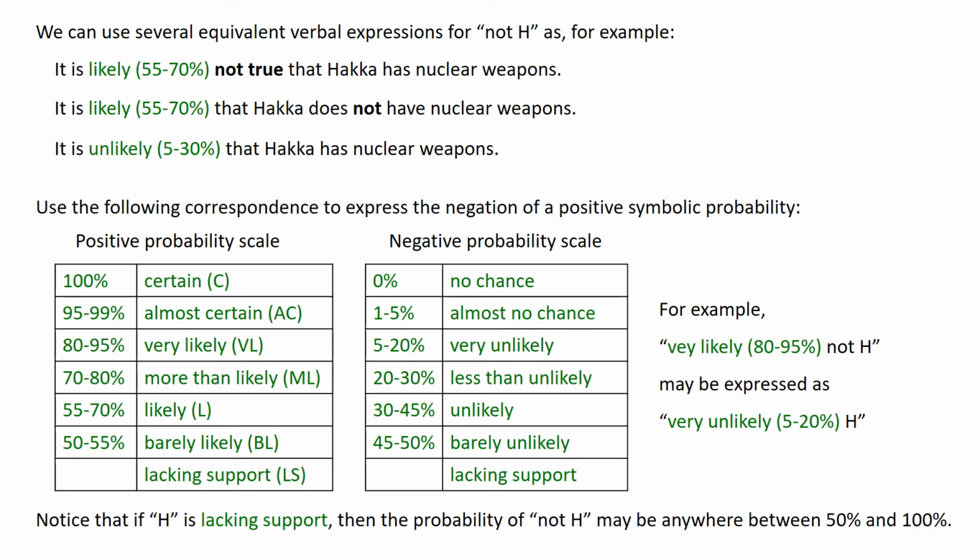In other words, the fact that H has no support from evidence tells us nothing about not H. The probability of not H could be anywhere between 50 and 100%. That is why we have not associated any numerical probability with lacking support.